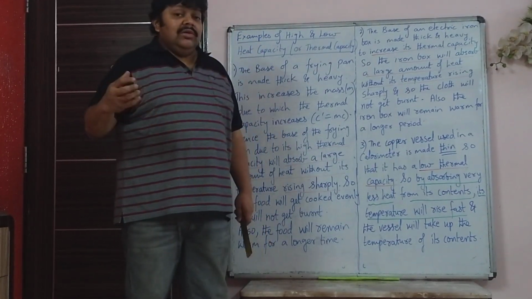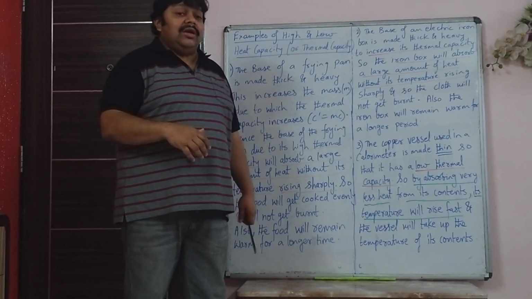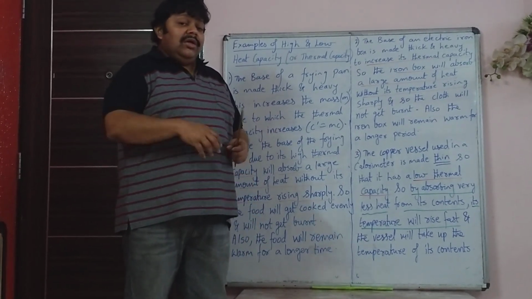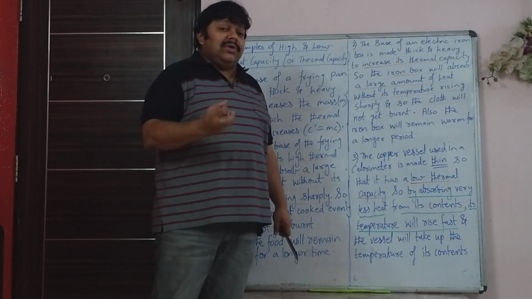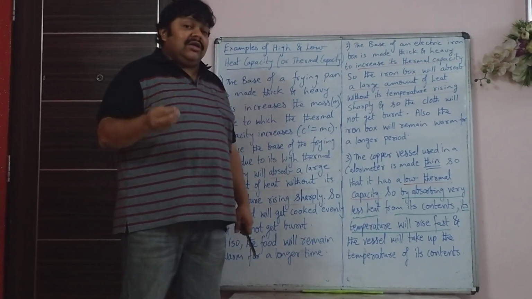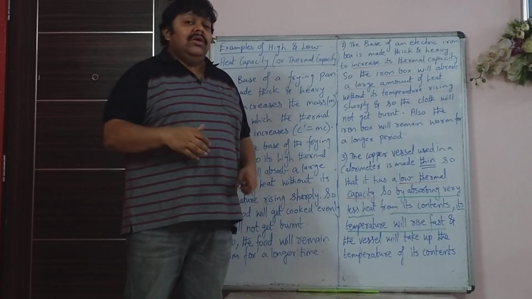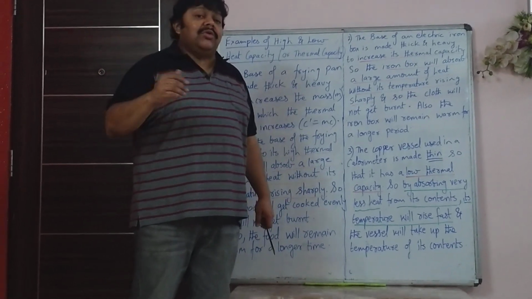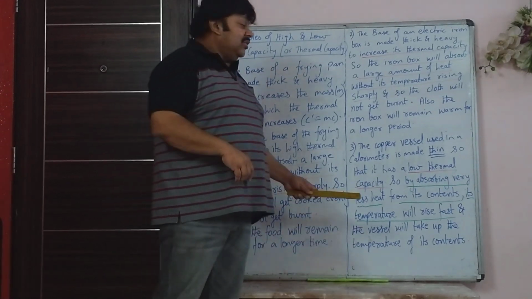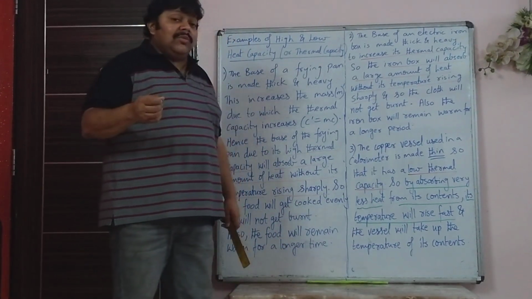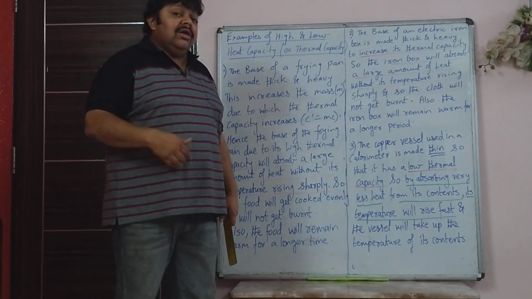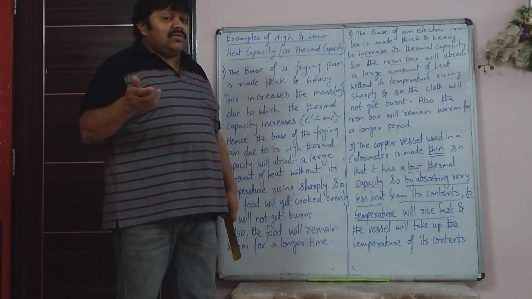So what happens? Whatever is poured inside it, let's say something very hot is poured inside the calorimeter. Immediately the calorimeter vessel, which is thin, will absorb very little heat and its temperature will rise. So immediately it will attain the temperature of its contents. So in this give reason you have to mention the words low thermal capacity and explain that it will absorb very little heat and its temperature will rise fast.